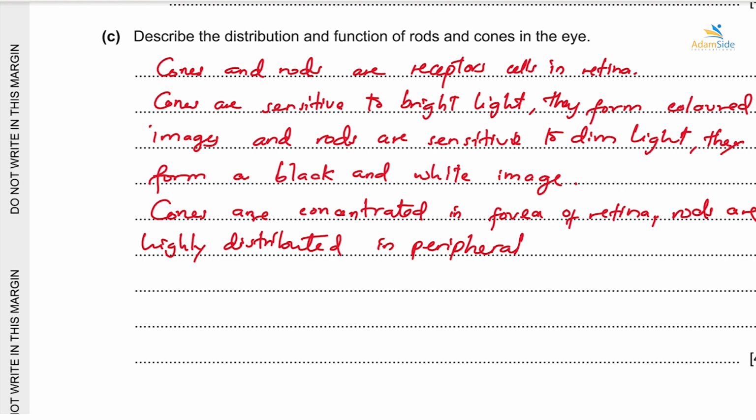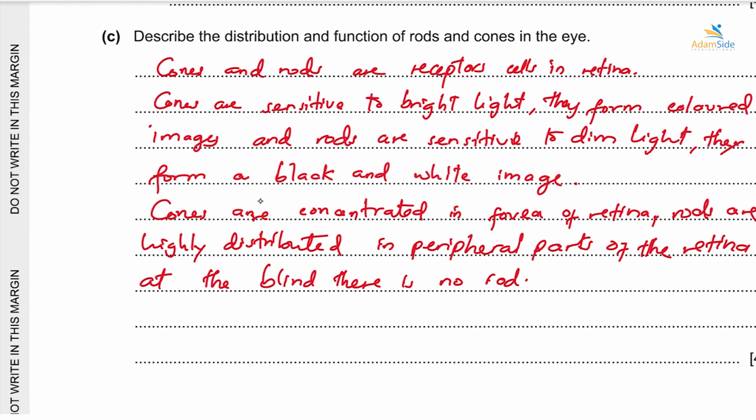But then again, we also have a part of the retina which is called blind spot. So we know that at the blind spot there is no rod or cone. Then we say that at the blind spot there is no rods and cones. So this is a part of the retina that doesn't have light sensitive cells.